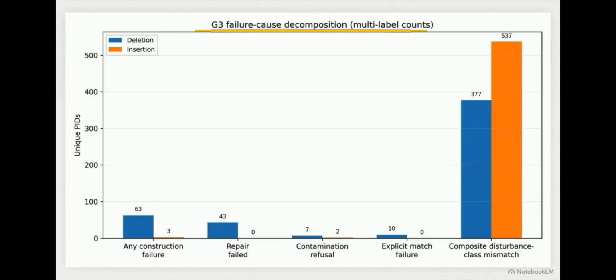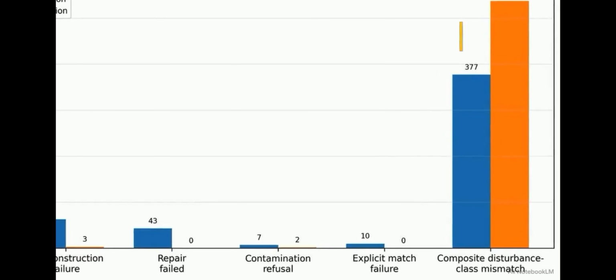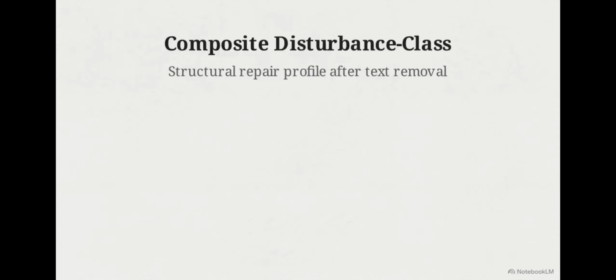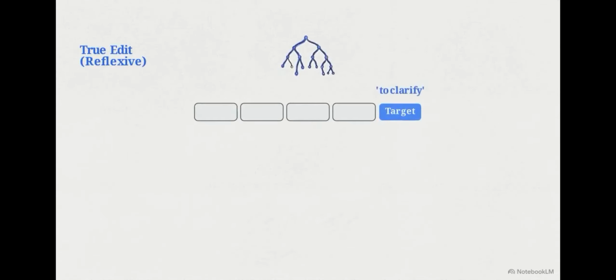A forensic audit of the data ledger identifies the specific cause of the G3 failure. The distribution shows one category of error far outweighed all others. Out of the successfully constructed deletion triads, 377 shams failed specifically due to a composite disturbance class mismatch. The composite disturbance class represents the structural repair profile required after text is removed. It is primarily determined by punctuation repair and clause reconnection rules.